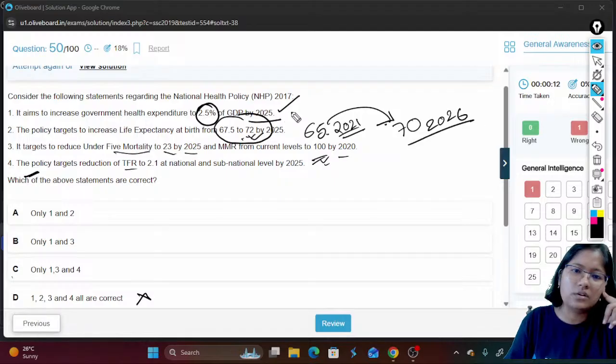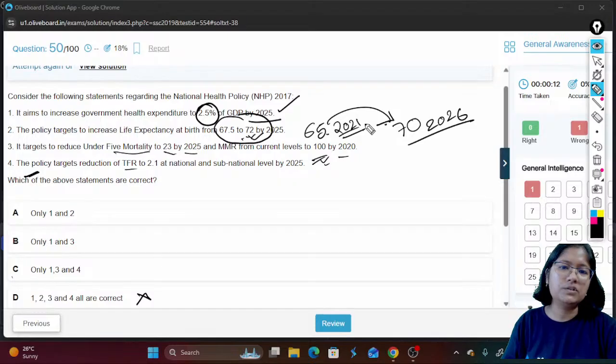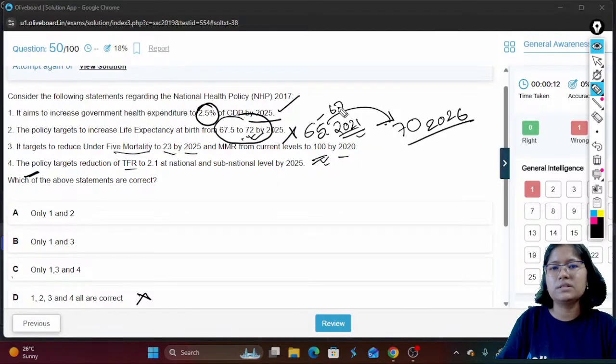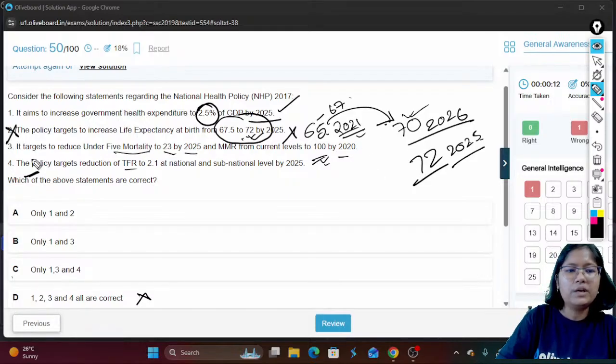So this target of 72 by 2025, but 1 year in one term here and there, it is very difficult, right? So if you remember any of the statistics around this period, even if this is 65 to 67, even in that case it is very difficult to go up to 72 in 2025, which is less than a 5-year or 4-year term period. So it is not appearing practical, right? So 2 we have to eliminate.